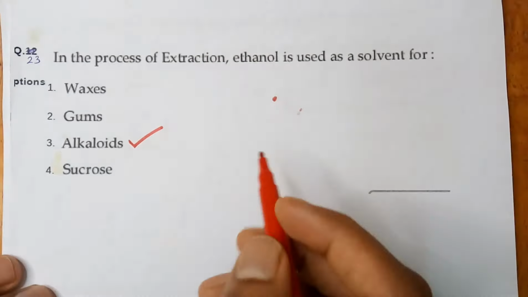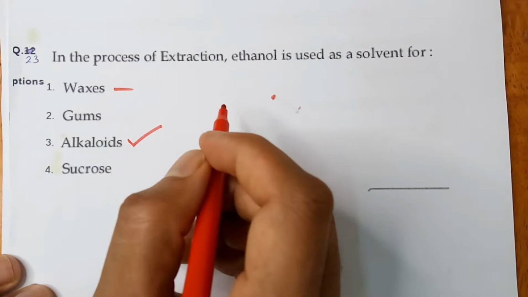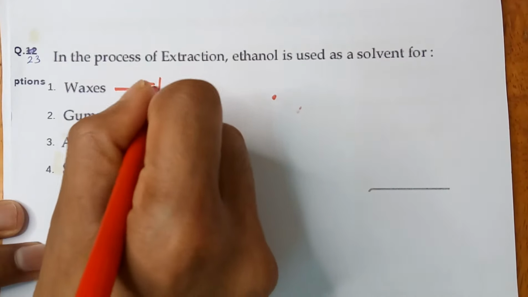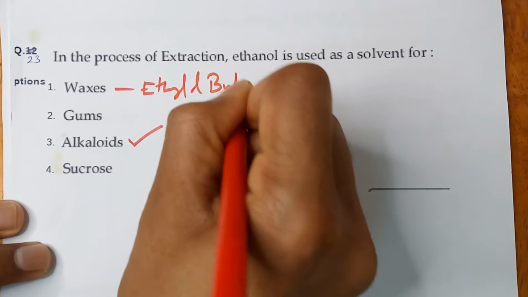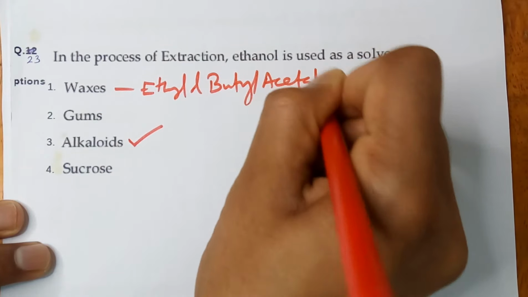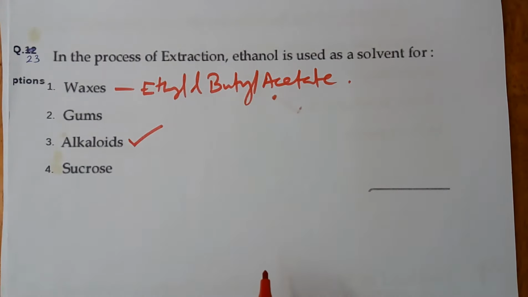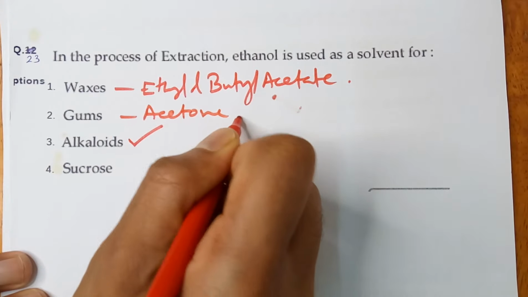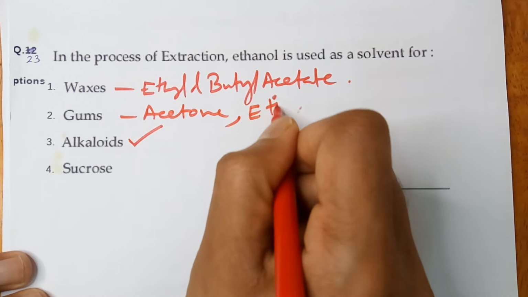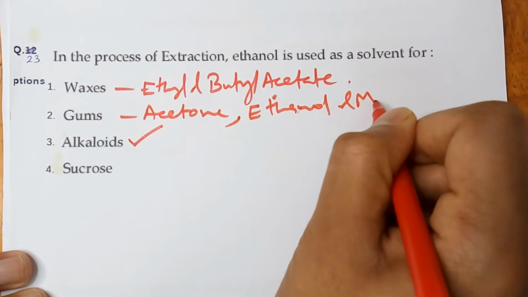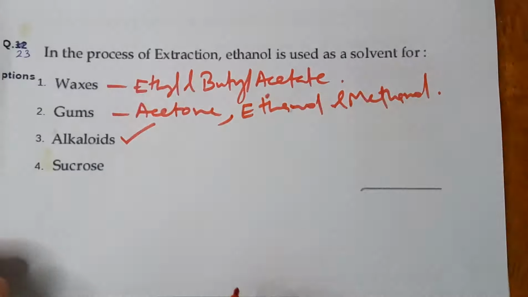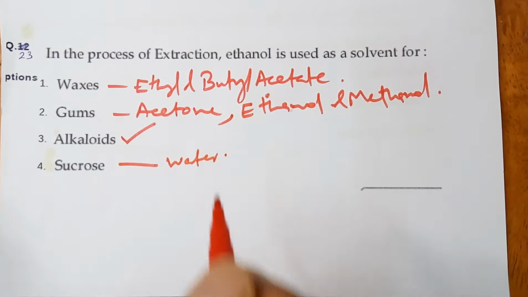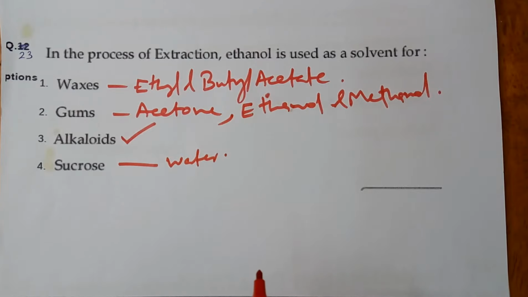In case of waxes, the solvents used are ethyl and butyl acetate. As for the gum, acetone, then ethanol and methanol can also be used. As for the sucrose, it is water. Water is used for the sucrose.